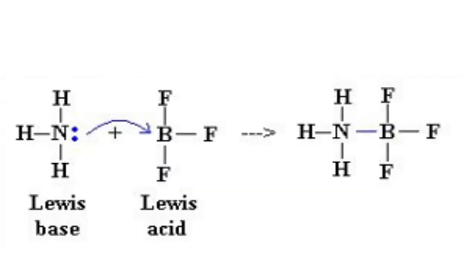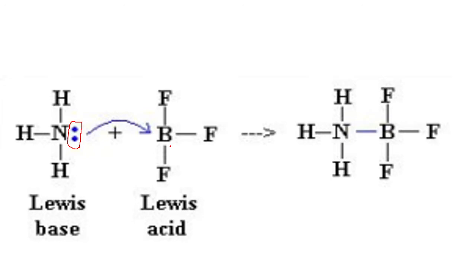So, let me explain with an example. Here, ammonia, NH3, has one lone pair of electrons. So, it has a lone pair of electrons, it is a base. Here boron trifluoride, BF3, is an electron deficient molecule.